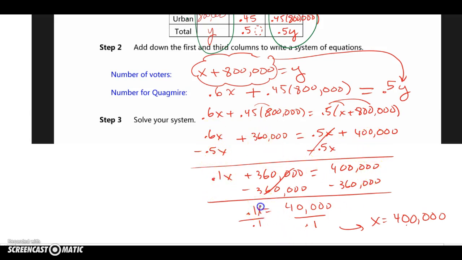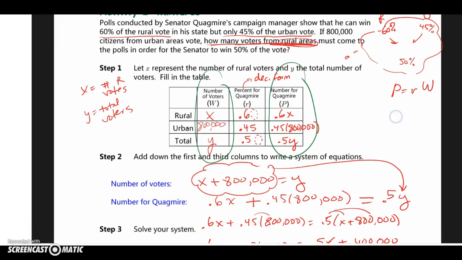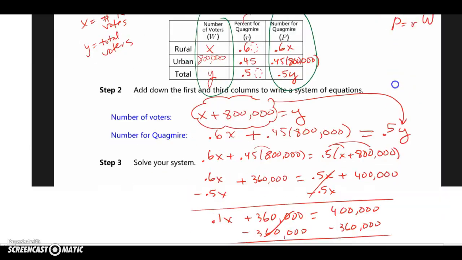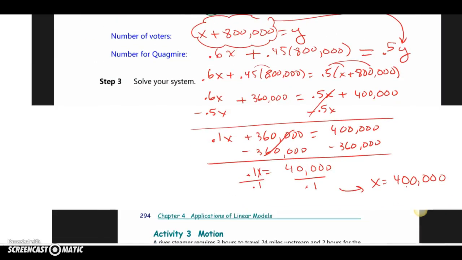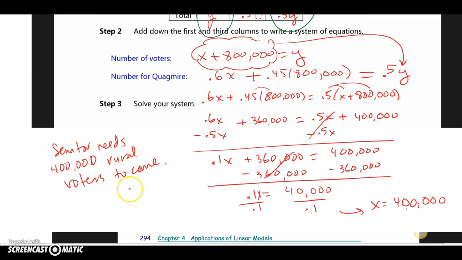And then I have 0.1x, divide both sides by 0.1, and it looks like I get 400,000. And I have to go back and answer the question, because it said, how many rural voters will he need, or how many of them must come to the polls? Well, the number of rural voters for me was X, and that's all the question asked for, nothing else. And I have my X value, so I can go ahead and answer the question. The senator will need 400,000 rural voters to come to the polls.